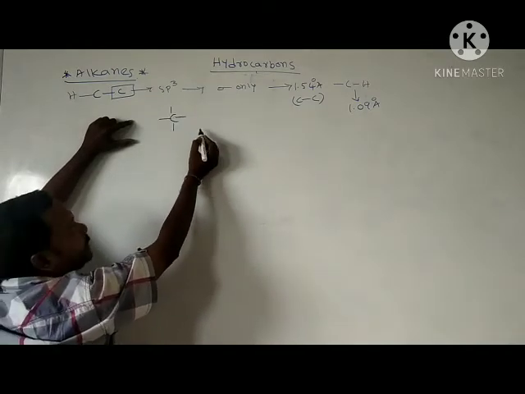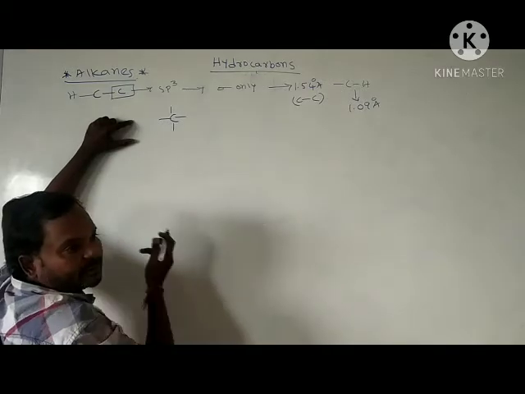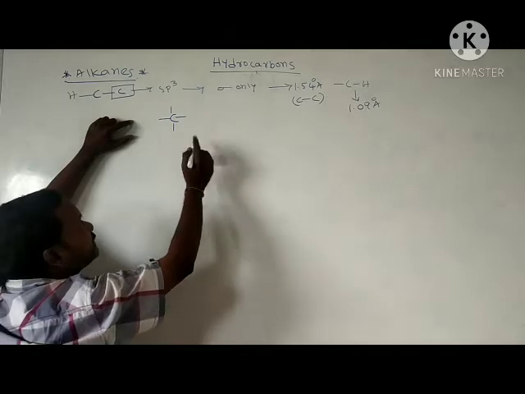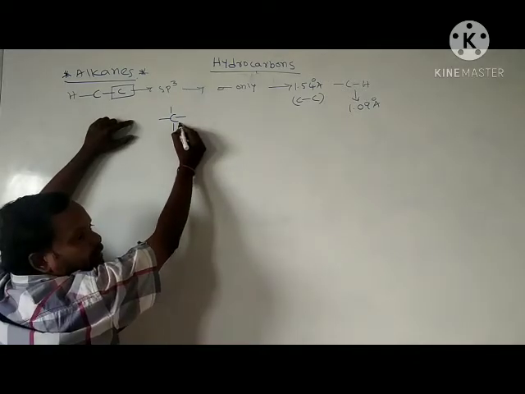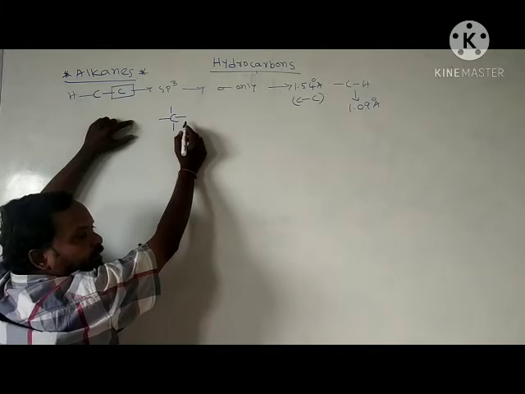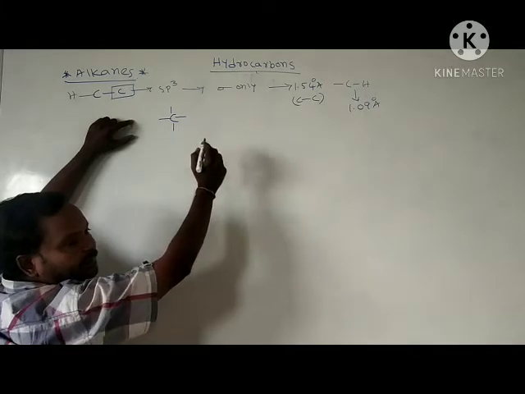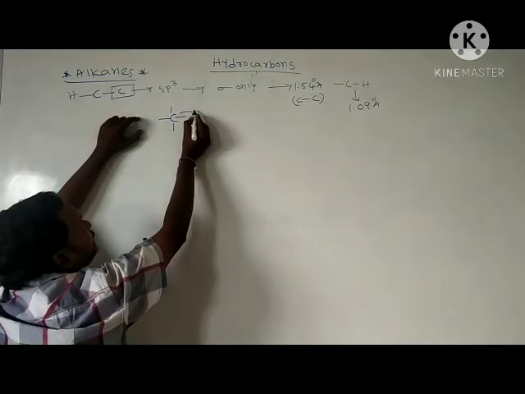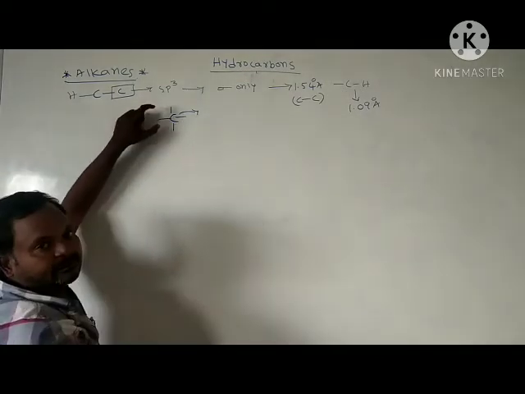Sigma bond is a strong bond, pi bond is a weak bond. Carbon attached to 4 strong sigma bonds means this carbon is more stable. It never involves in chemical reactions under normal conditions; it involves in chemical reactions only under drastic conditions.